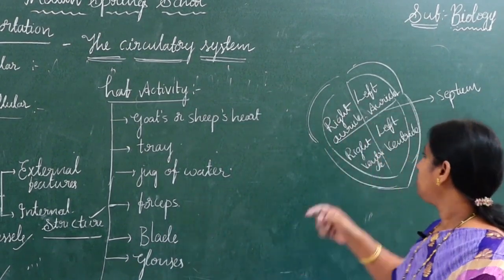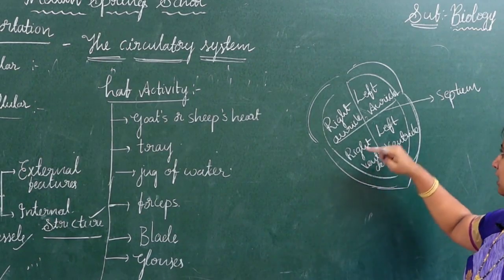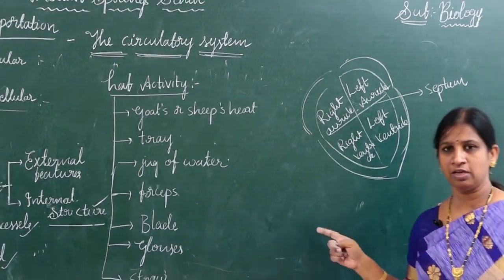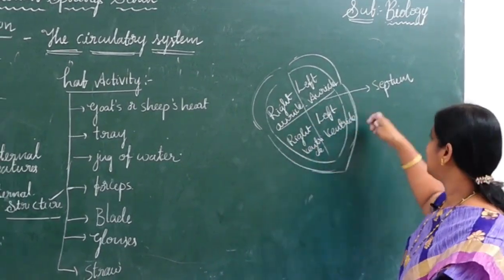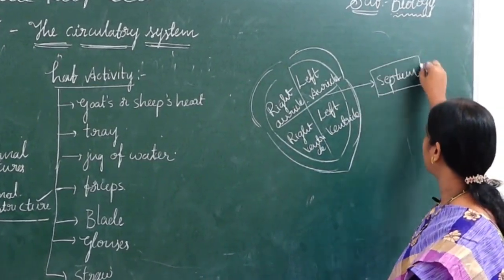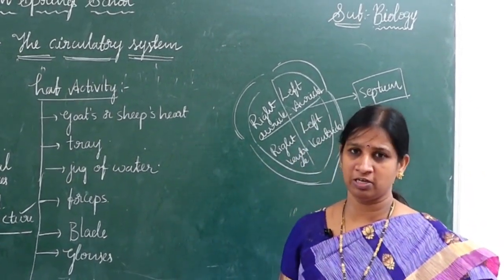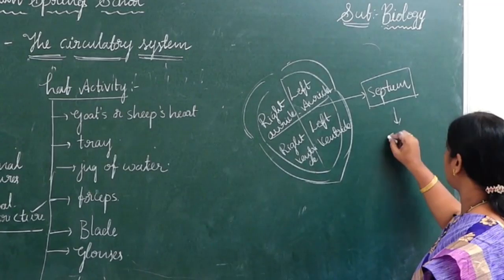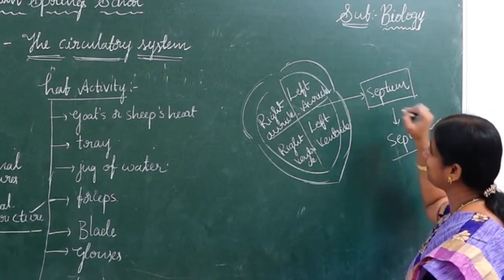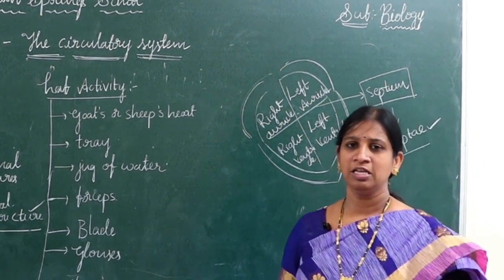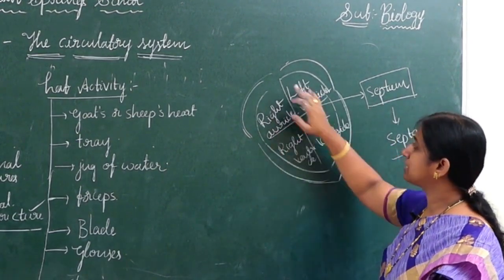Once again, the heart consists of 4 chambers: right auricle, left auricle, right ventricle, left ventricle. How were these 4 separated? As I said, wall-like structures are present, which we call the septum. Septum is the singular, septae is the plural. Now how many septae do we have? Here we have 4 septae, children.